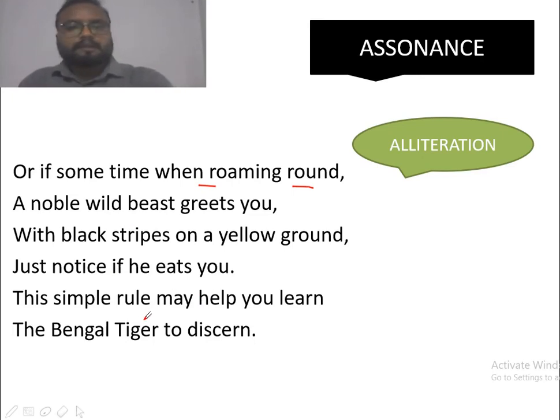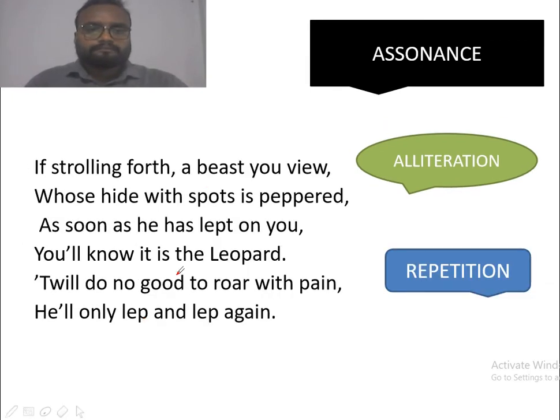Moving to the next paragraph. In this paragraph, in the last line, lip and lip is being repeated.